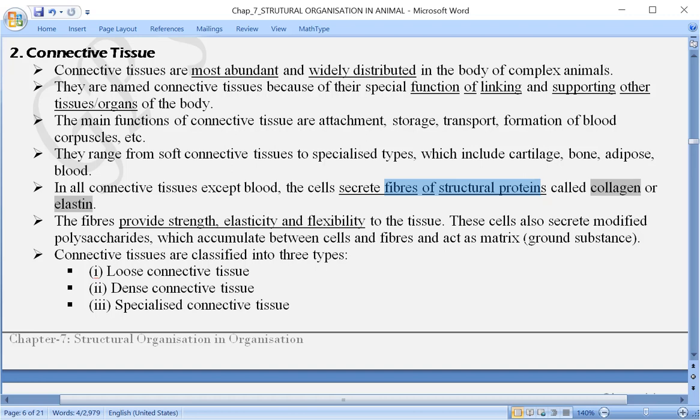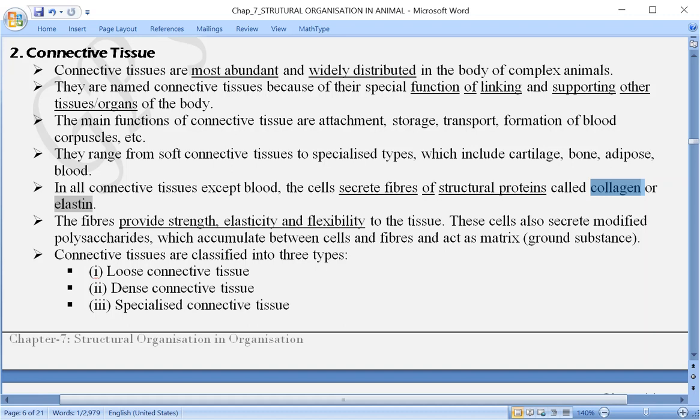For example, the two main proteins here are collagen and elastin. And collagen is the most abundant protein in the animal world. Even in the human body, this is the most abundant protein.